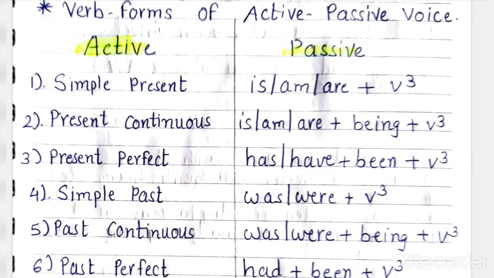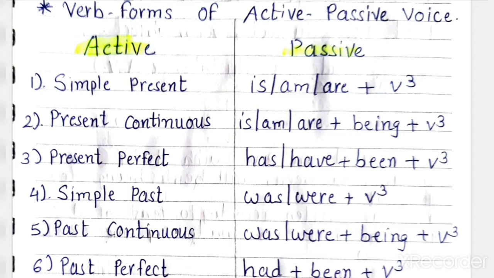Second one is present continuous tense. You know that continuous tense means the ing form will come. It is not possible to write the third form with ing. So here we have to add being, with the to be form: is, am, are plus being plus v3. v3 means past participle form of verb.